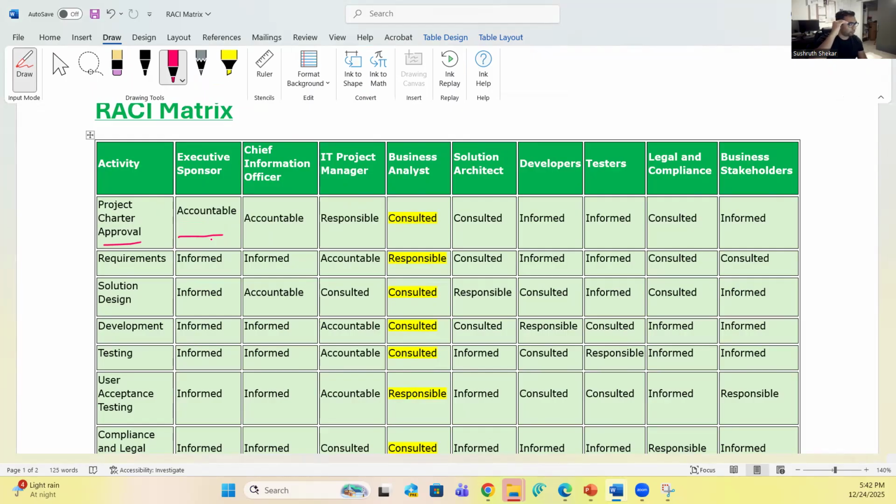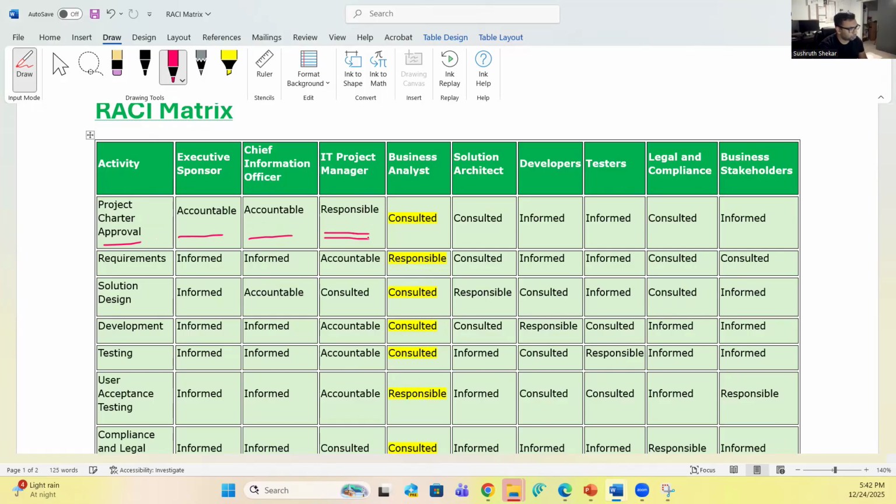So they have to make sure that the charter is approved. Next is Chief Information Officer. They are accountable for the project charter approval. We know what a project charter is. We know all that.